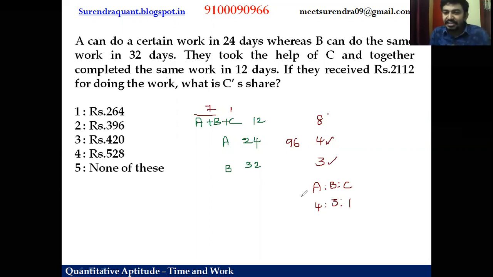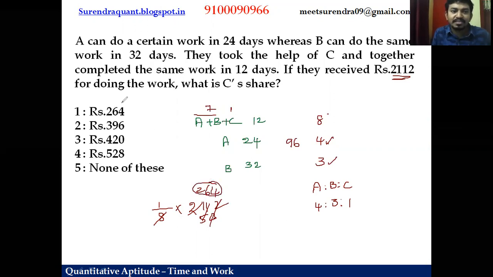You need to find out C's share. So C's share is 1 part out of 8 parts, right? 4 plus 3 plus 1, 8 parts. Of what? Of 2112. So 8 2s are 16, 5 remainder, 8 6s are 48, 3 remainder, 8 4s are 32. So 264 rupees is the share of C in the total value.